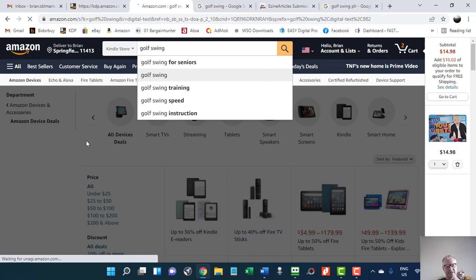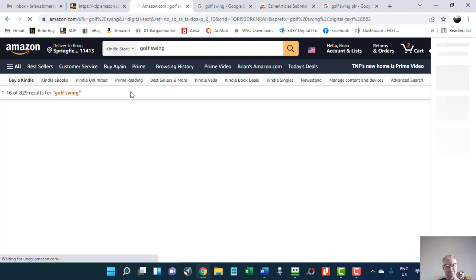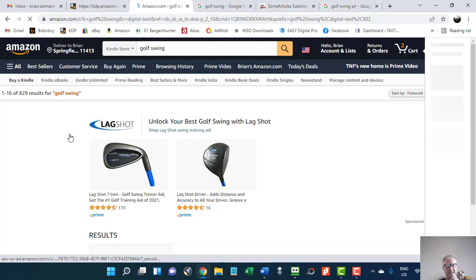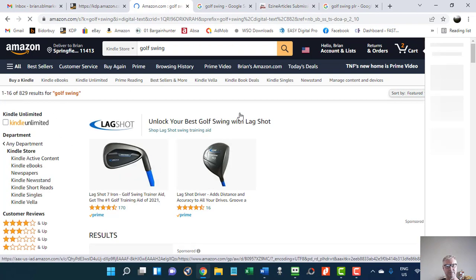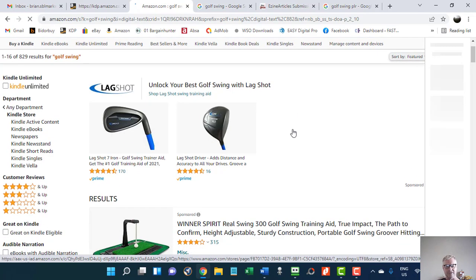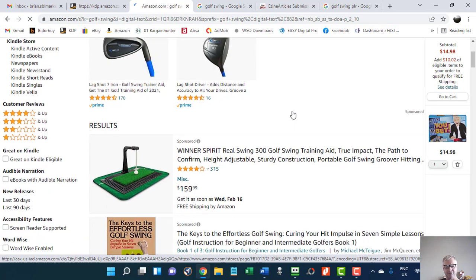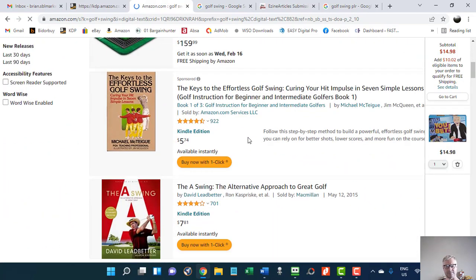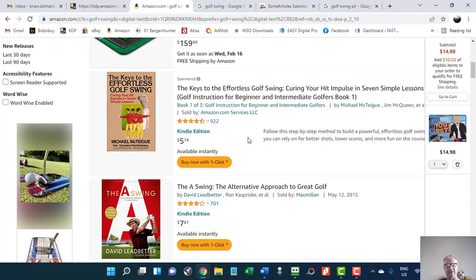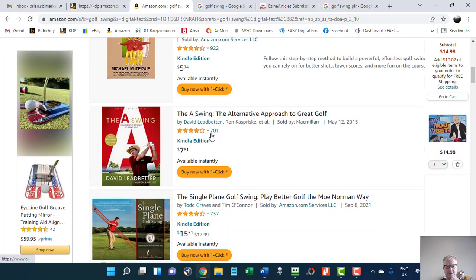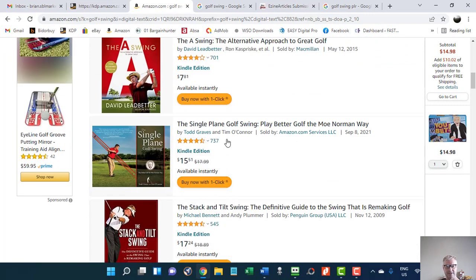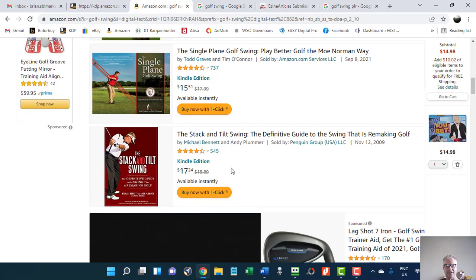Now, the way I do this is I look for a search term where there are less than 1,000 books for that search term. So if we look at Golf Swing, we can see there's 829 results for Golf Swing. So that fits in, it's under 1,000. Then I look for book reviews. And if I see a lot of reviews on the books, then I know that this keyword or books around this keyword sells. So 922, 701, 737, 545.